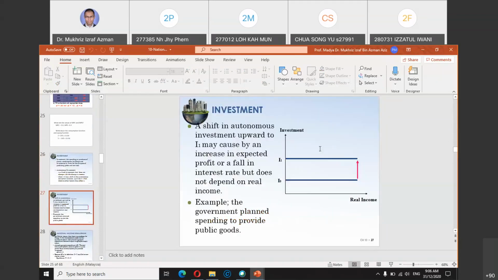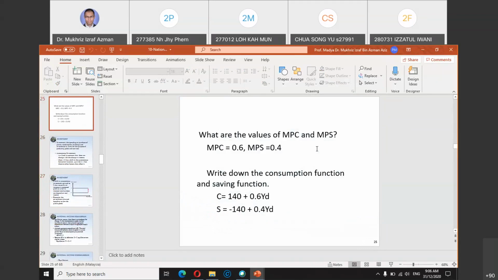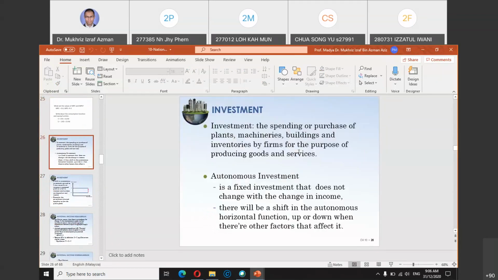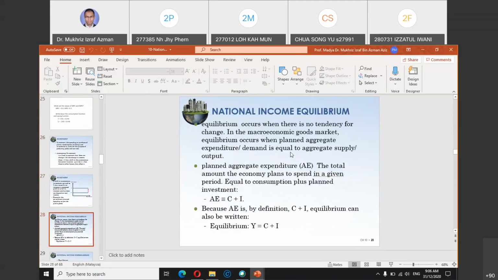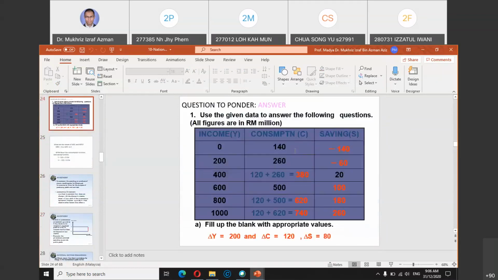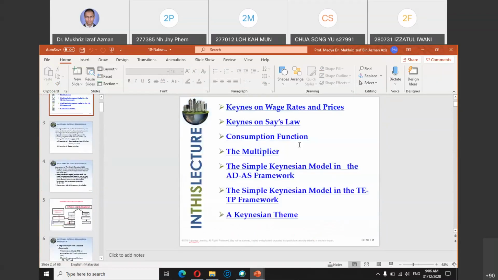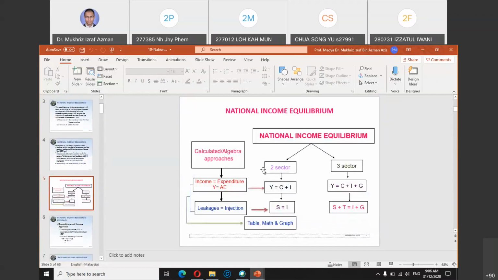The second part of the lecture, continuing from last Monday, is on the topic of multiplier. Just now we started on the two sector economy. If you recall again, we have two sector plus three sector economy. Whenever you talk about three sector, you must involve government spending, and the component of tax will also appear.